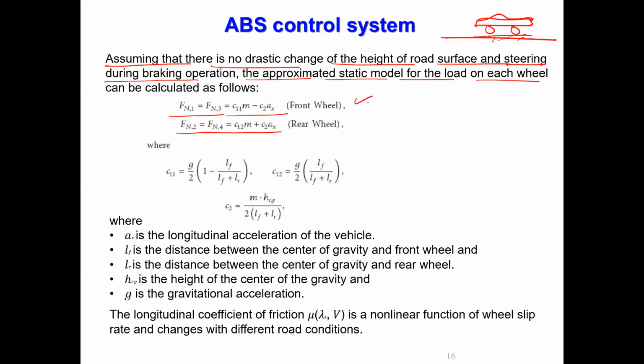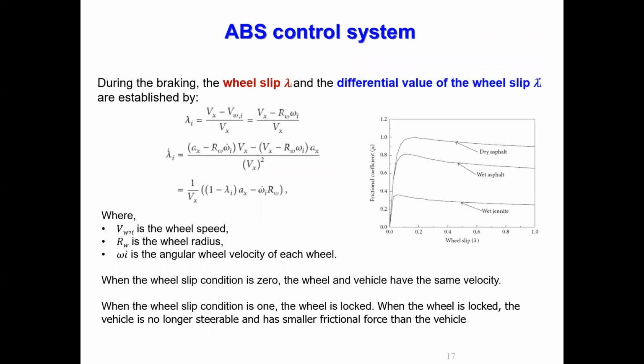Fn1 is for the front wheel, Fn2 is for the rear wheel, where Fn1 equals G by 2, Fn2, you can note down. Where ax is the longitudinal acceleration of the vehicle, lf is the distance between the center of gravity and the front axle, all these things. Once you know this vehicle information, you can do simulation. That's what we are trying to say, correct?